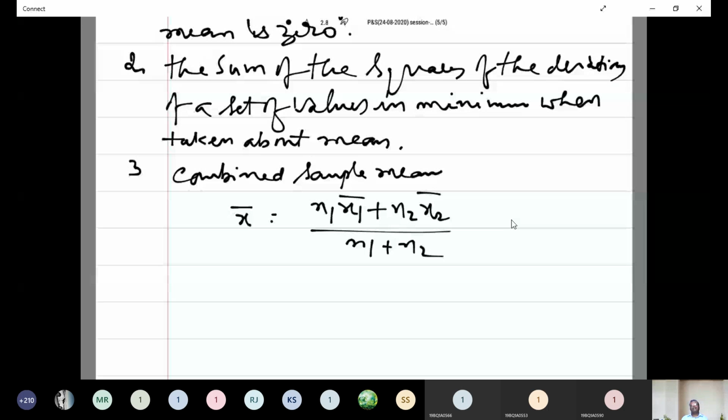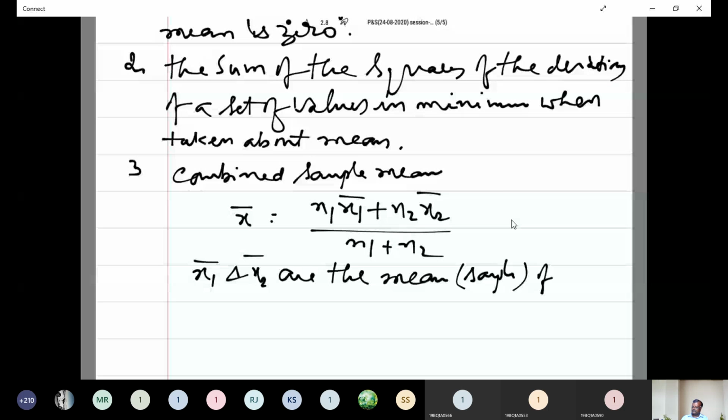Here x1 bar and x2 bar are the means of two samples of sizes n1 and n2 respectively.